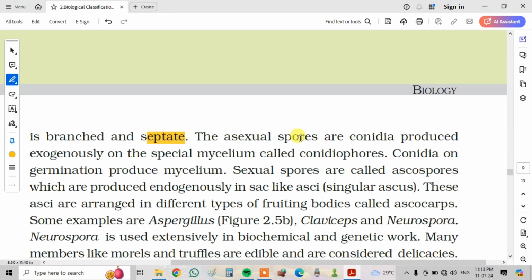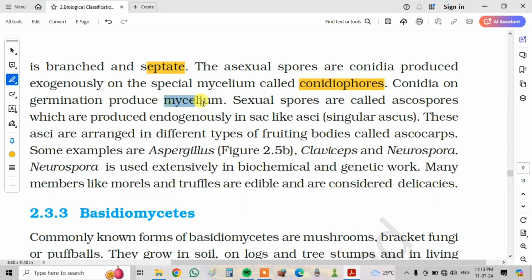The asexual spores are conidia, produced exogenously on the special mycelium called conidiophores. The conidia on germination produce mycelium. Sexual spores are called ascospores, which are produced endogenously in sac-like asci, singular ascus. These asci are arranged in different types of fruiting bodies called ascocarps. Some examples are Aspergillus, which you can see in figure 2, Claviceps and Neurospora. Neurospora is used extensively in biochemical and genetic work.